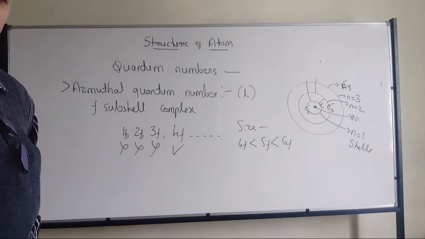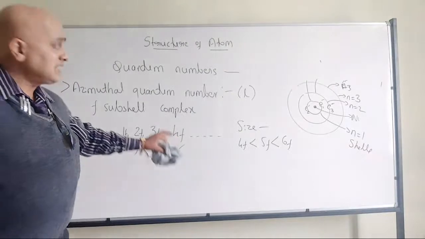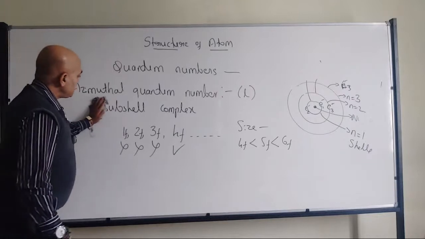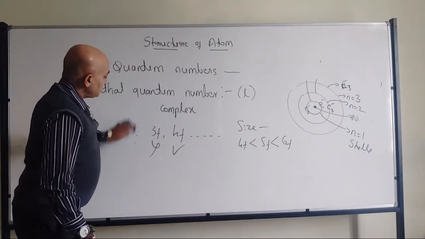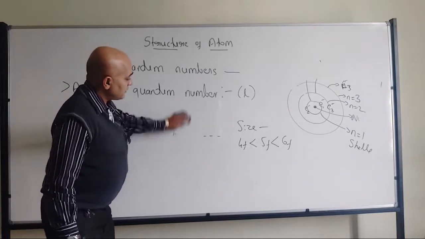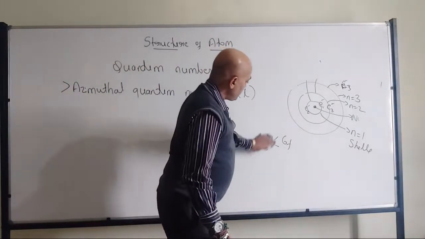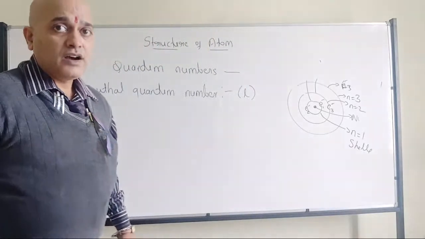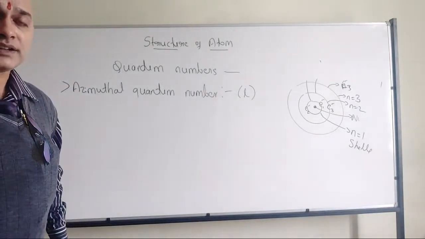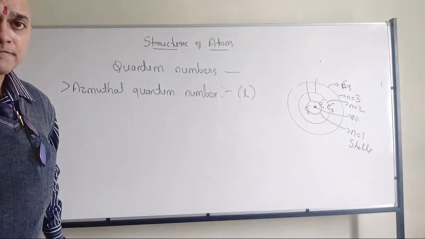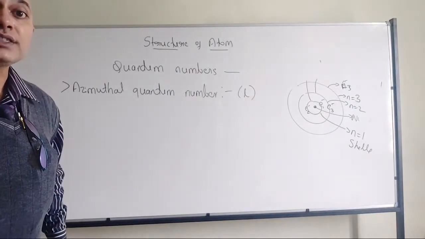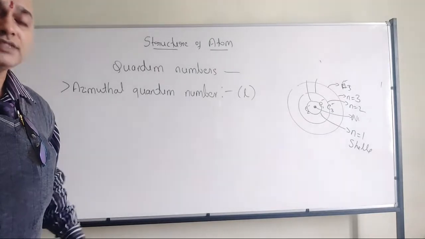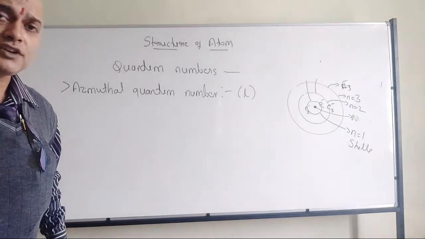All of you have understood? So this is what you have to remember. What is that structure called? Complex type of structure. Okay? But when it comes to S subshell, it was spherical. When it comes to D subshell, it was double dumbbell. P subshell, it was dumbbell. And F subshell, it will be complex type of structure. All of you have understood? 1 mark question you can expect with regard to shape of the orbitals. Or 2 marks question to draw the shape of P subshells. Then you have to draw the picture. Anyway, those things we are going to discuss. But for this one you have understood?